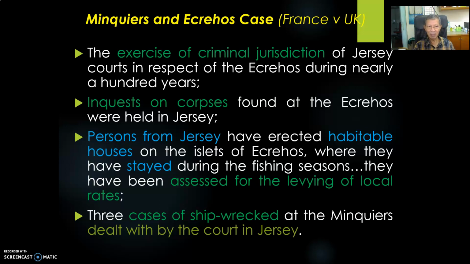So it means that the UK imposed taxation on people from Jersey who are building houses there in these small islands, and they stay there at least during the fishing seasons. What type of act is this? Taxation. Taxation is what type of sovereign act? It is an executive act. Number 4, 3 cases of shipwreck at the Minquiers dealt with by the court in Jersey. This is very simple. Judicial act. So all these acts are sovereign activities and they are effectivities.